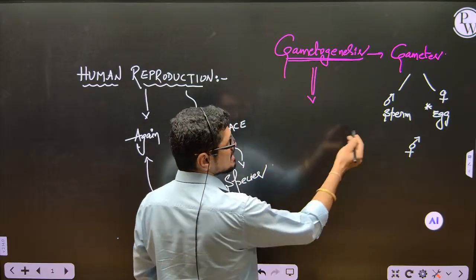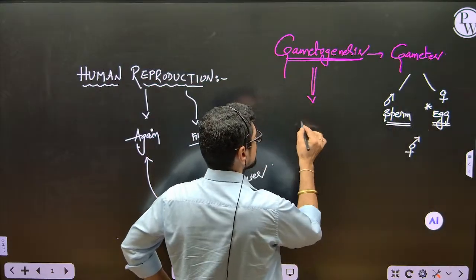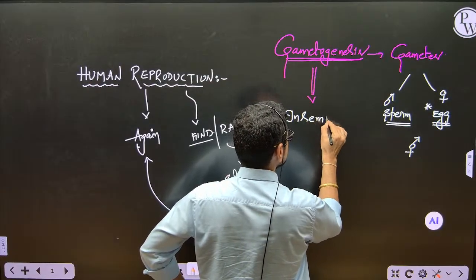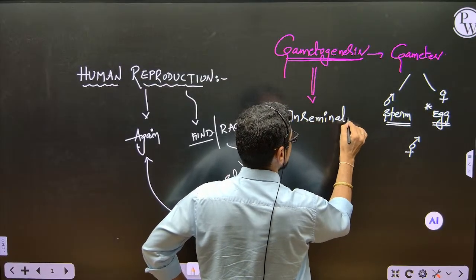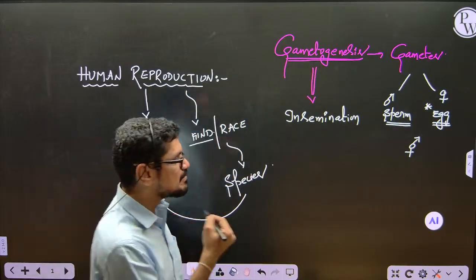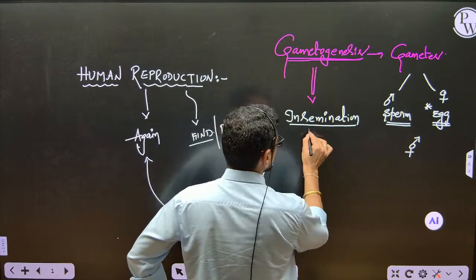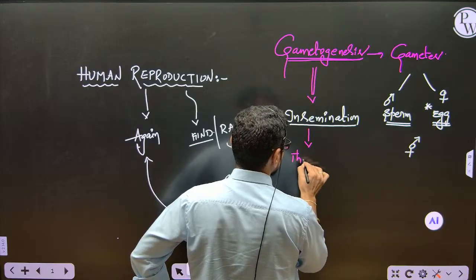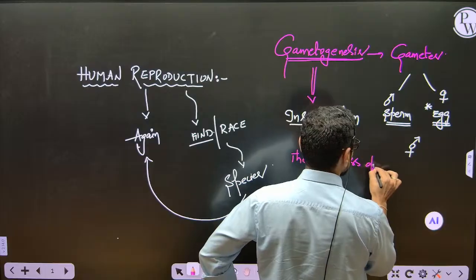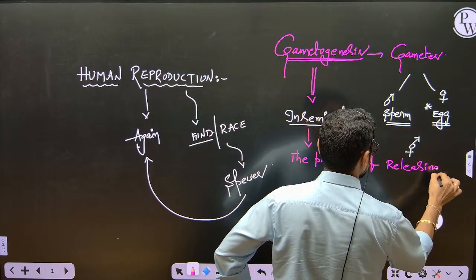So gametogenesis is nothing but the formation of sperm and the formation of egg. After the sperm has been formed, then insemination. What is insemination? Insemination is the process of releasing sperms, semen.